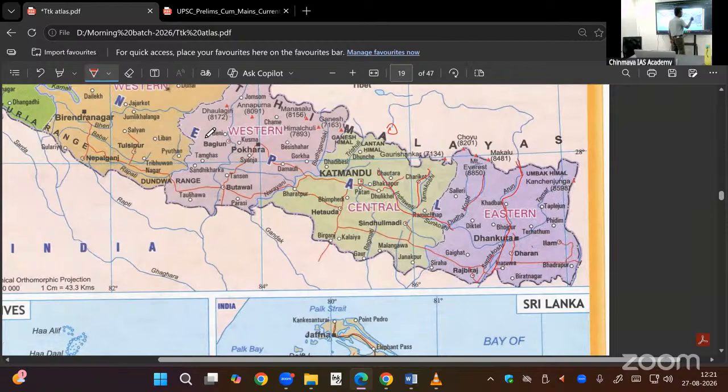Dudh Kosi will join with this Kosi. Then it joins with the main Kosi. Tamar Kosi from this side. So the 7 Kosi rivers are not given in detail. Anyway, we have to study Sapta Kosi. This Sapta Kosi will be entering into India as Kosi.